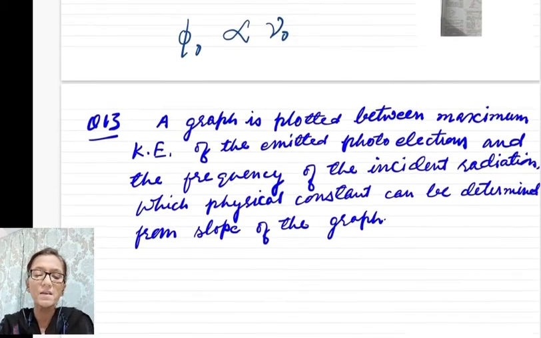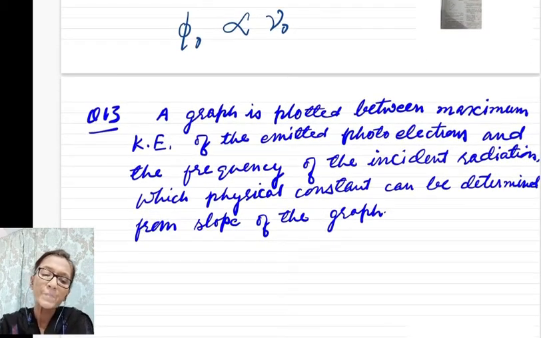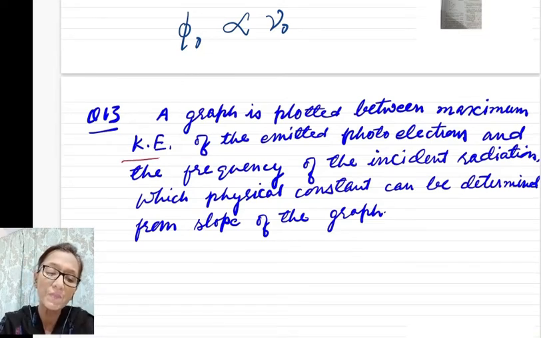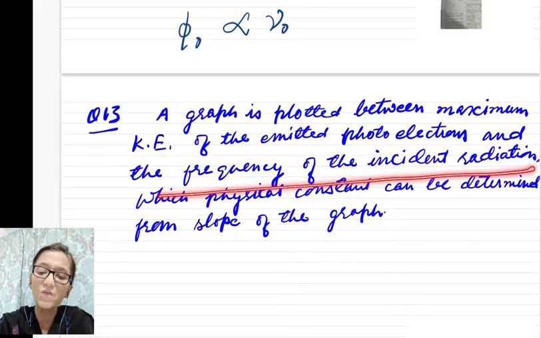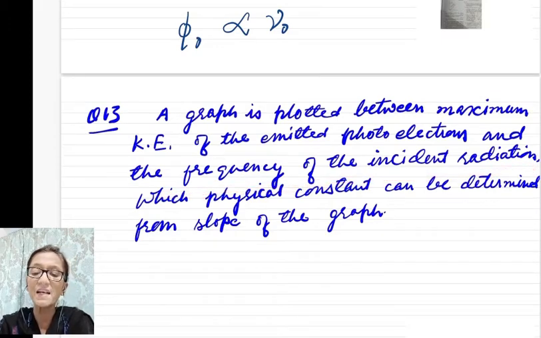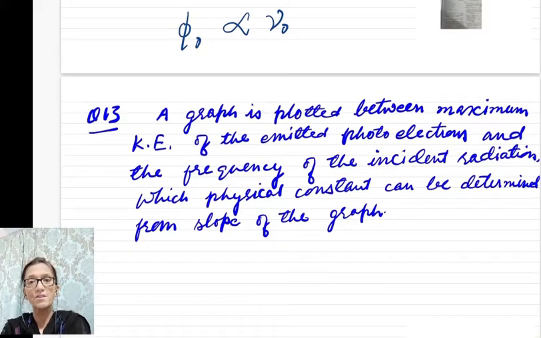So now next question, question number 13. A graph is plotted between maximum kinetic energy of the emitted photoelectrons and the frequency of incident radiation. Graph you have to draw between max kinetic energy and frequency of the incident radiation. Which physical quantity can be determined from the slope of graph? So you have to find which quantity is given by slope of graph.